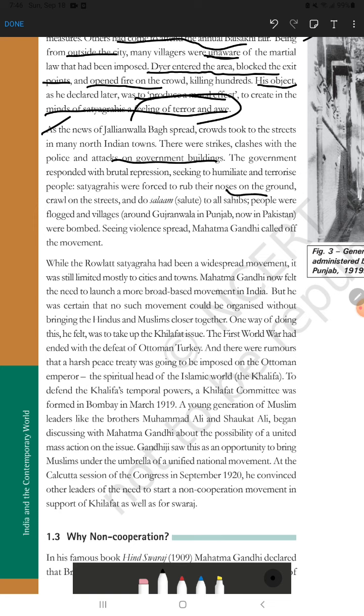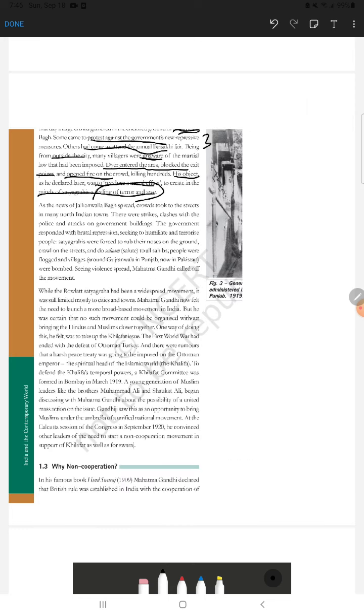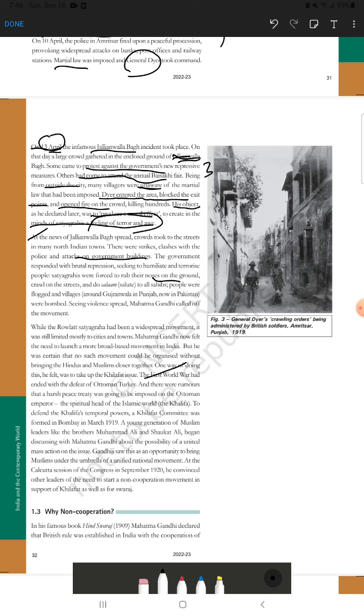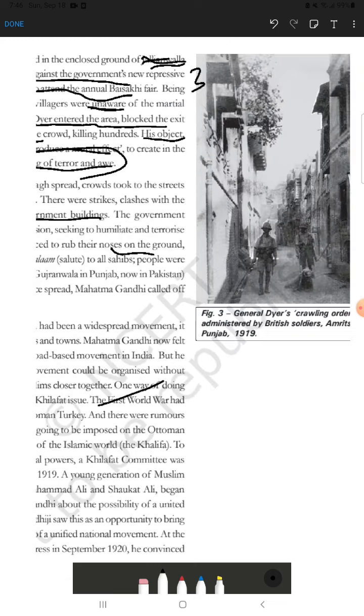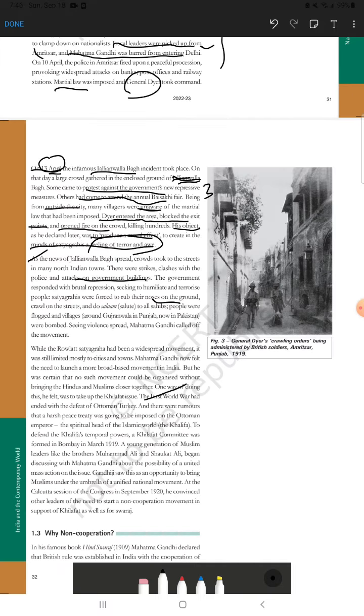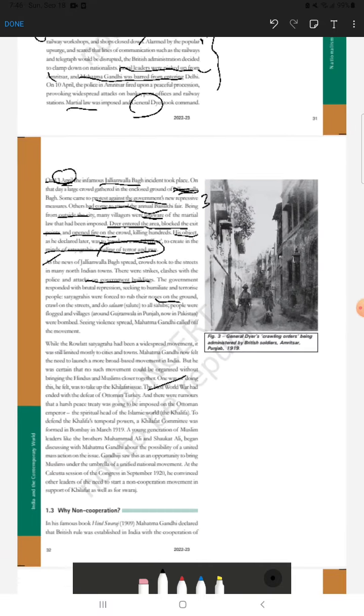Imagine the terrible things they did. They made them crawl on the street. You can find a picture here, and see how people are crawling on the orders of the sipahis, who tell them to rub their noses.